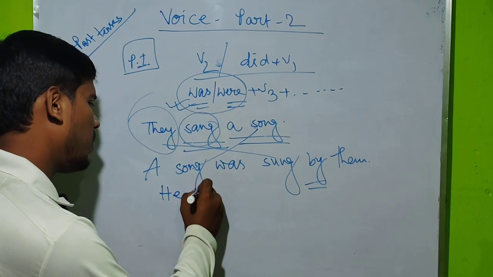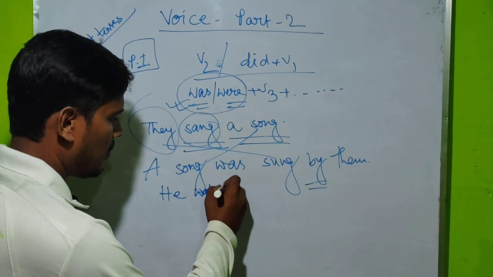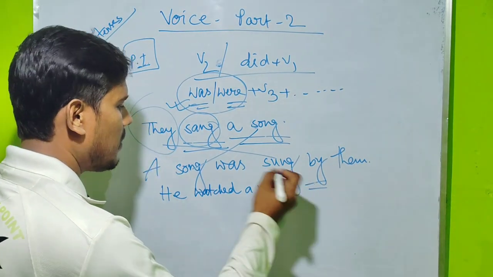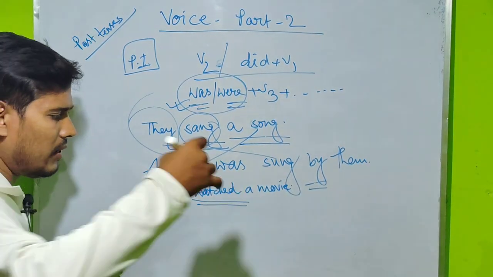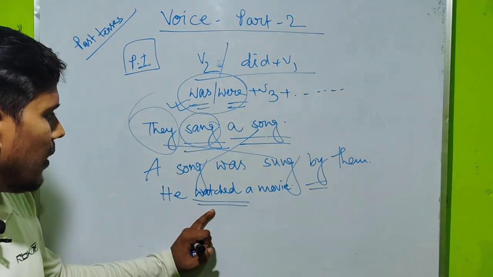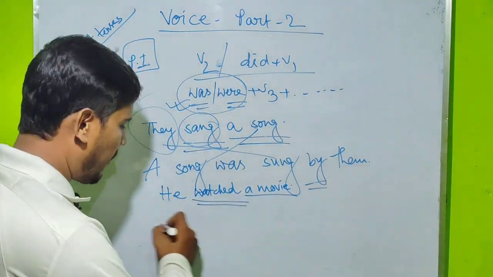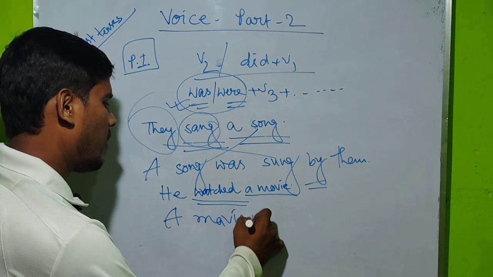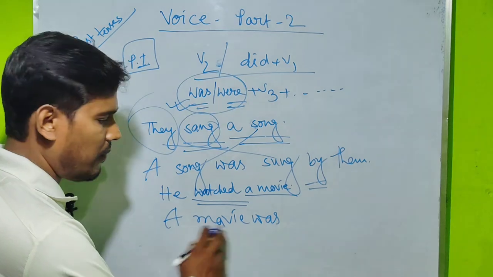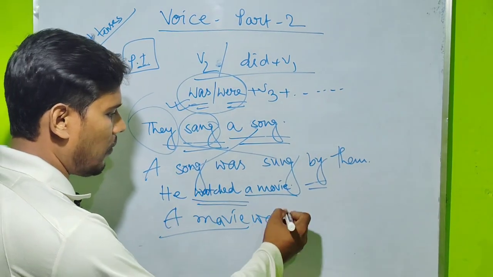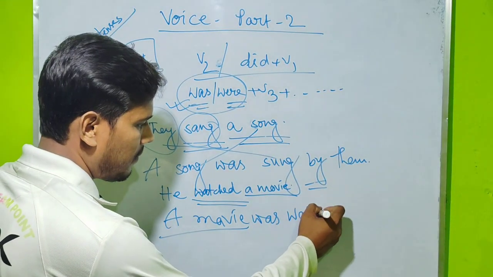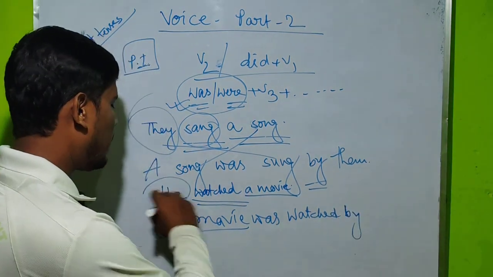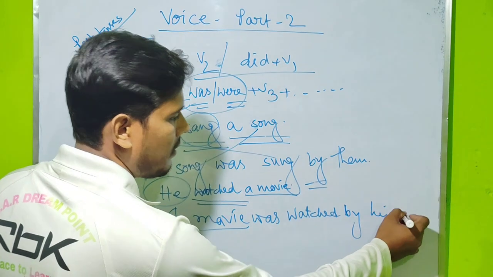He watched a movie. So similarly, look here. V2 is written, and for having V2, you have to follow the same way. A movie. From was, where you have to write down was, because this one is the single idea. So was and watched, V3 same. Watched, and the doer you can write down by. And at the same time for having he, you have to write down him here.